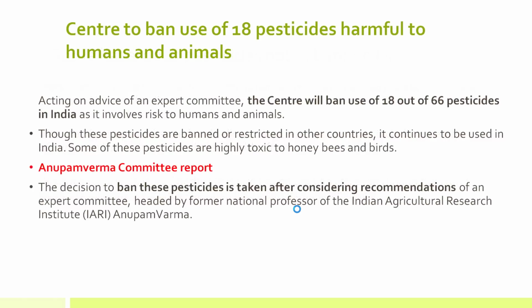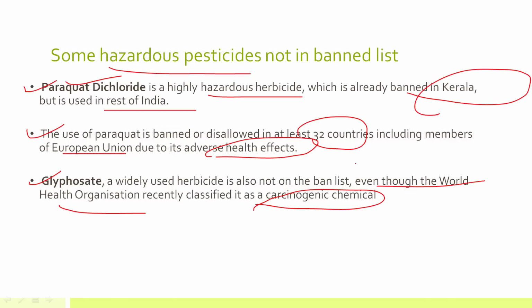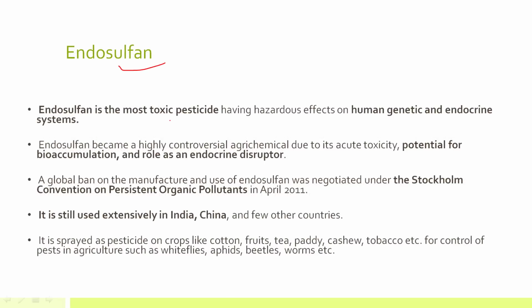So that's what I told you. There are various pesticides in India that are still not banned. Recently, as per the Anupam Verma committee report, it has been recommended that 18 out of 66 pesticides should be banned. Okay. Then endosulfan was also in the news because it is the most toxic pesticide, and it certainly has disastrous effects on the human genetic and endocrine system.